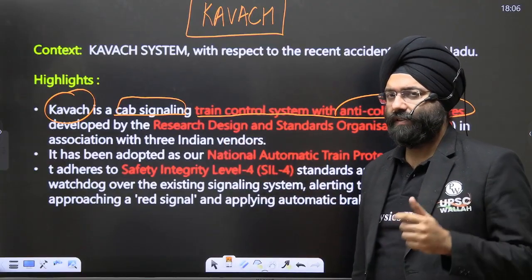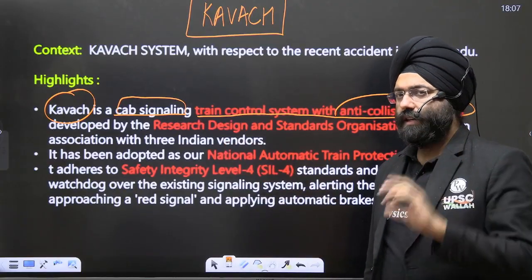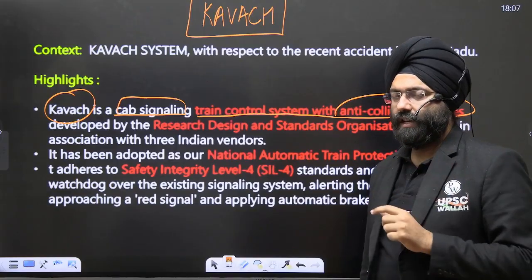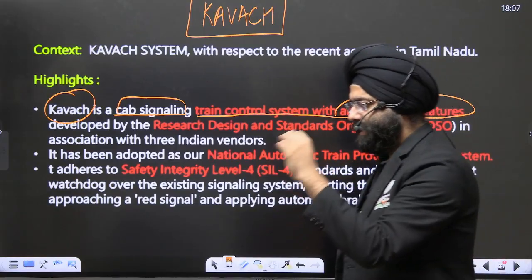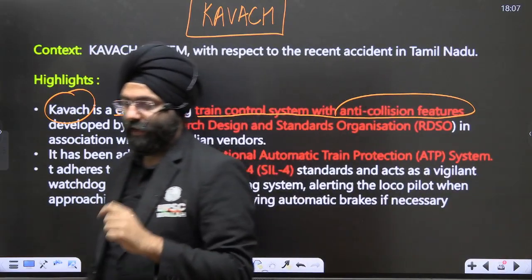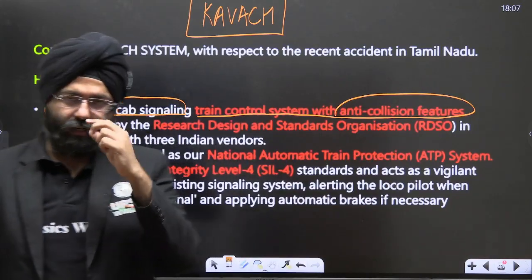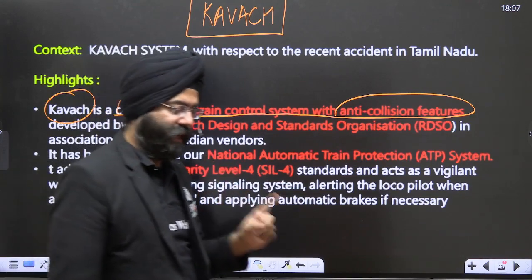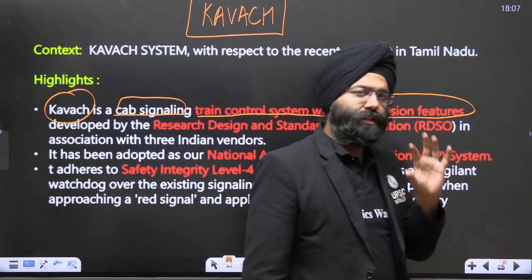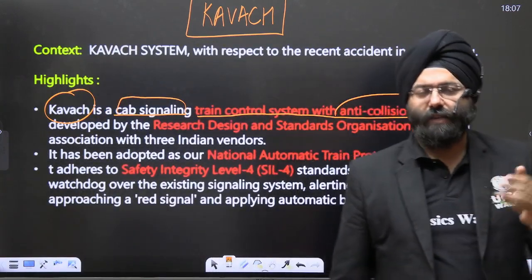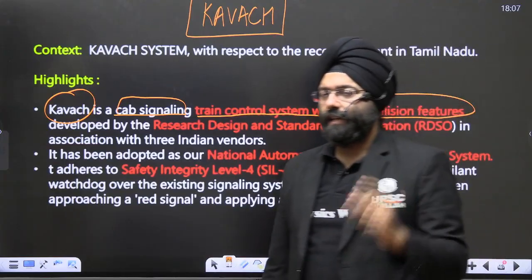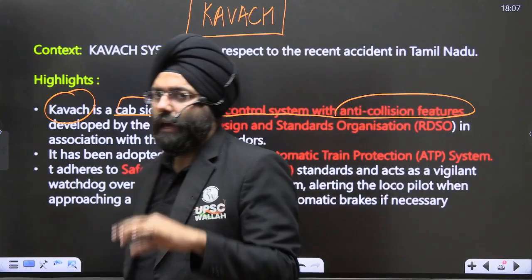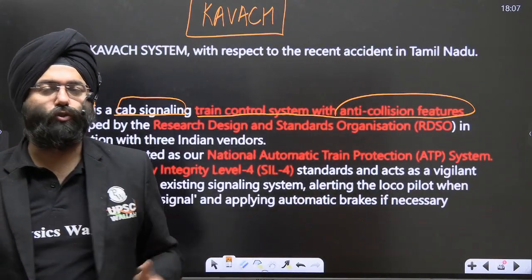So what happens is that the moment a signal is red and a train is going, the first thing that Kavach does is that it intimates the driver or the loco pilot through a light and a sound, so that even if the driver or the loco pilot is feeling sleepy, he gets notified. Second thing is, in case that doesn't work, then emergency brakes are applied on their own.